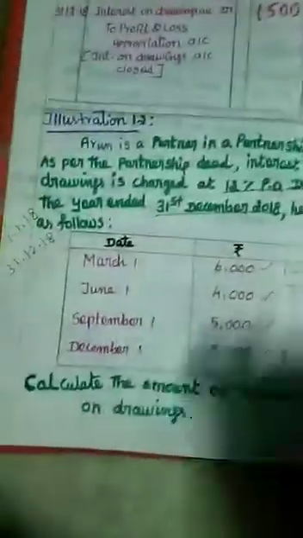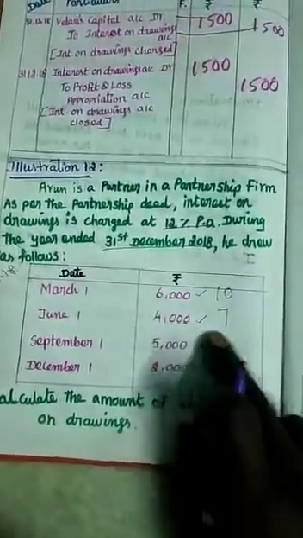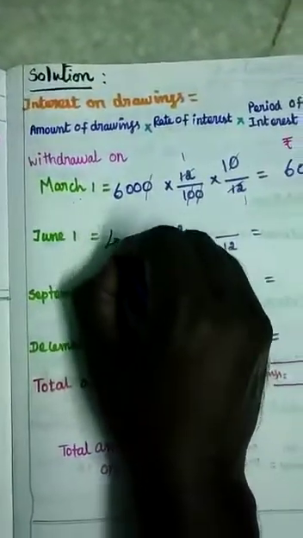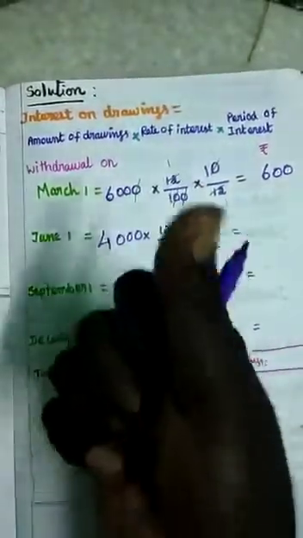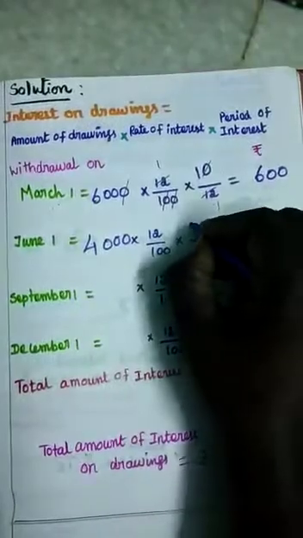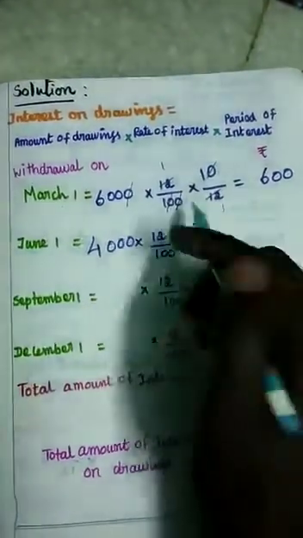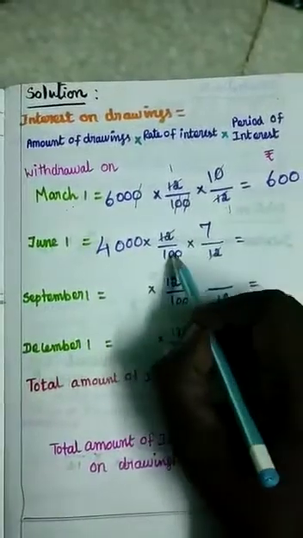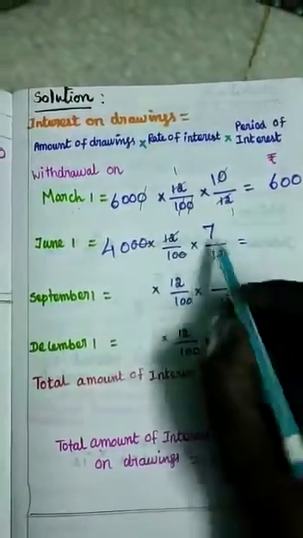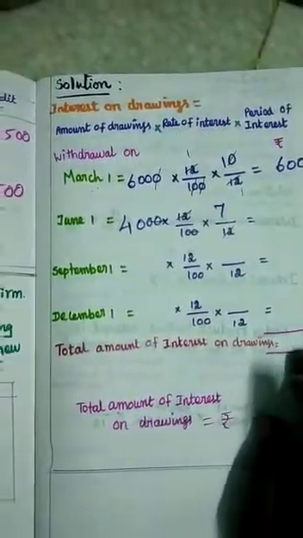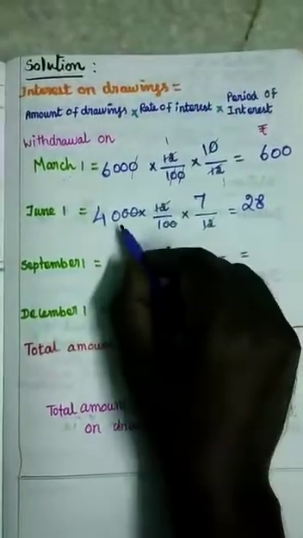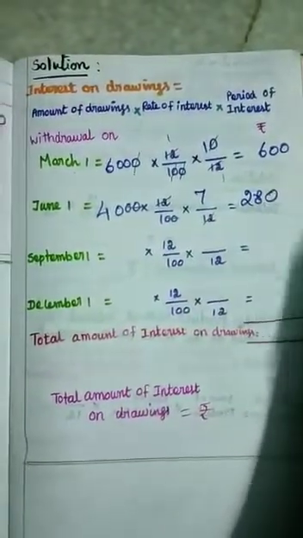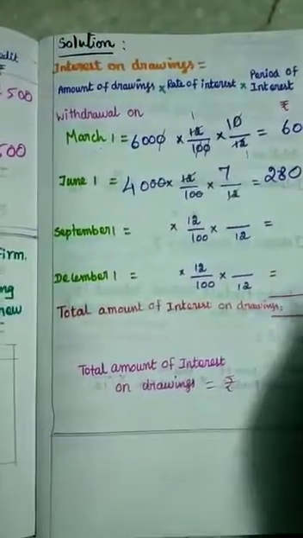The same way for June 1. The amount withdrawn in June is 4,000. How many months is it used? 7 months: June, July, August, September, October, November, December. Now we can cancel it: 12, 12, 20, 20. 7 fours are 28. So 28 is written. Then how many zeros are here? 1 zero. So 1 zero is written, giving 280.